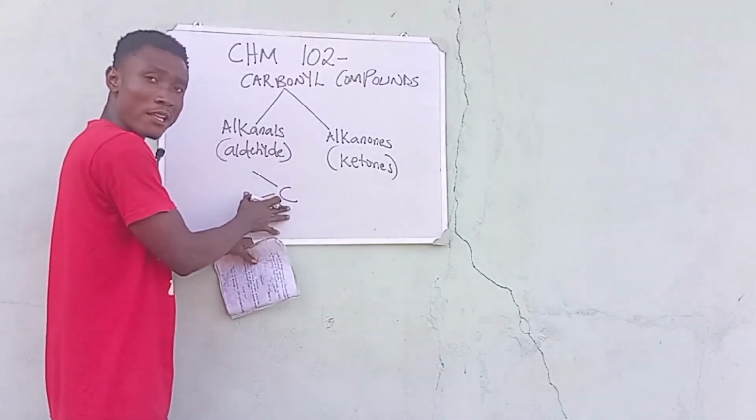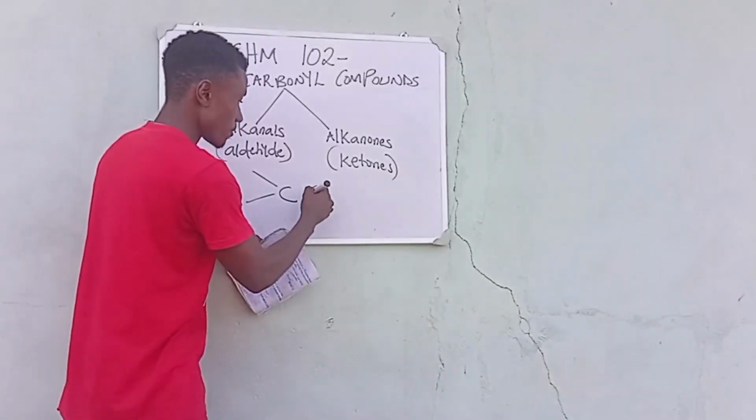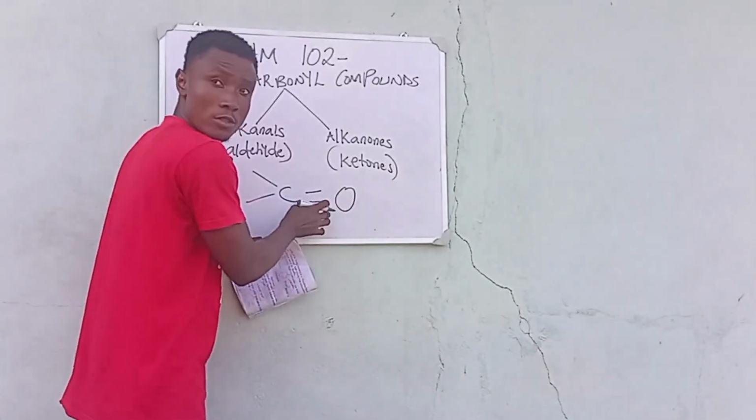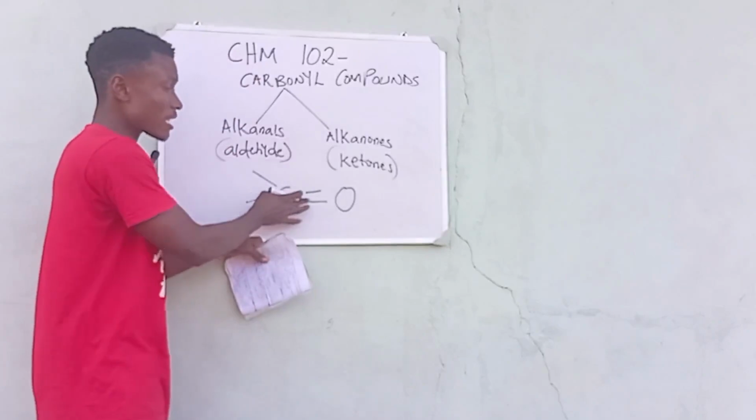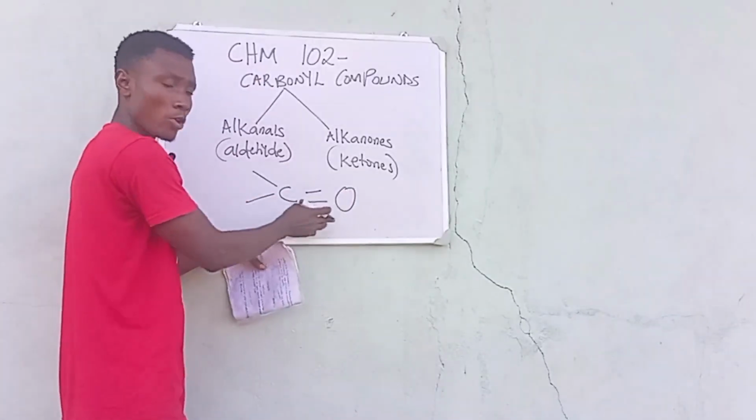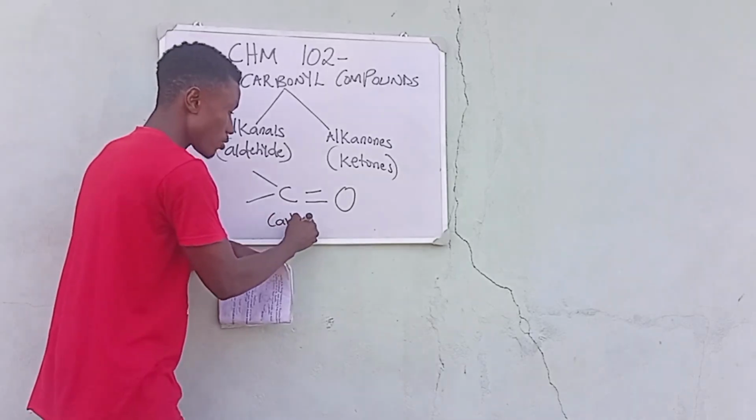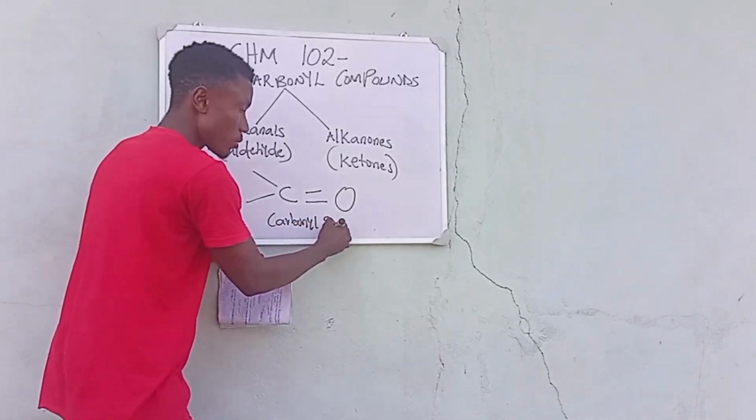This is our carbonyl, giving us our double bond to O, right? So this is our carbonyl compound or our carbonyl group. What we simply say is our carbonyl group. It is very, very important you take note of this.